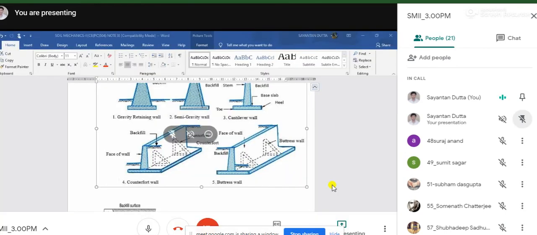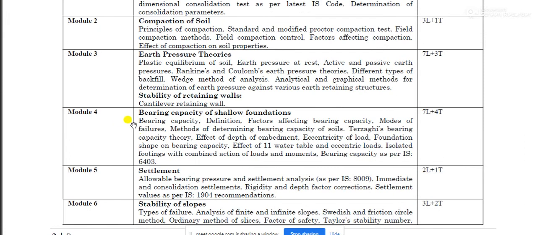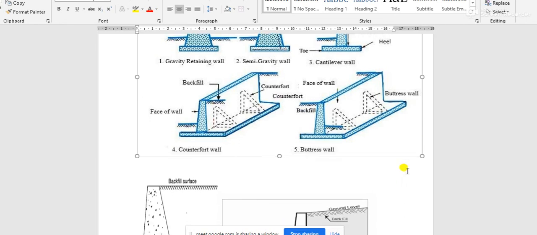Now coming to the general discussion on the computation of earth pressure. There is one topic in your syllabus, the determination of earth pressure in various kinds of retaining wall.